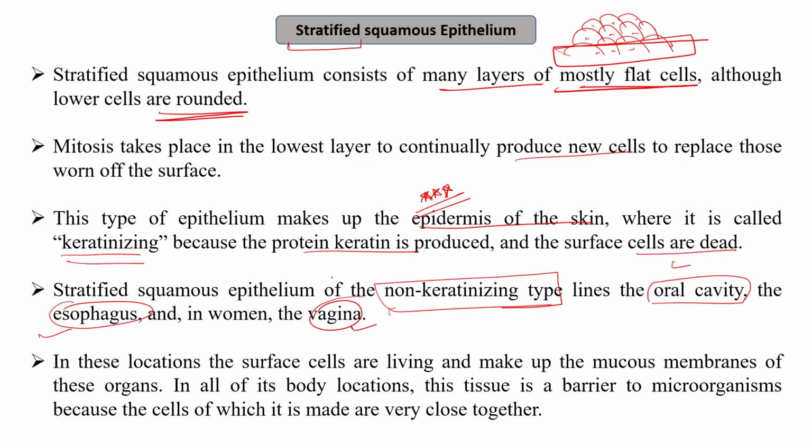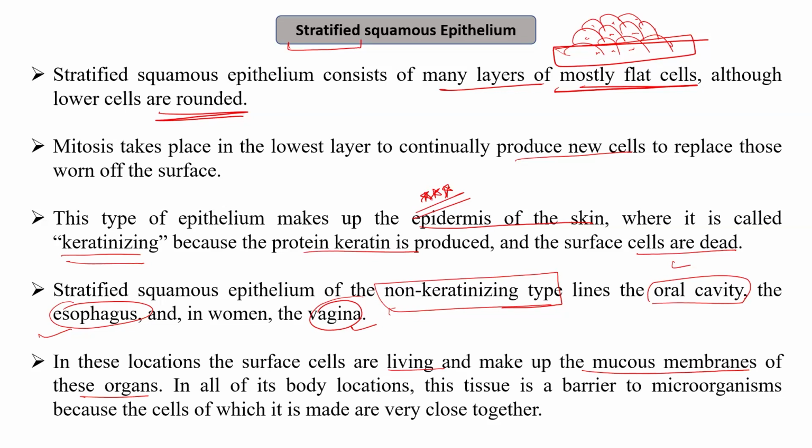So in these locations, what is the function? The surface cells are living and they make up the mucous membranes of these organs. For example, in the oral cavity, the esophagus or the vagina, there is production of mucus. The upper surface cells of this stratified squamous epithelium are living, and because of that they continuously secrete a mucus-like substance.